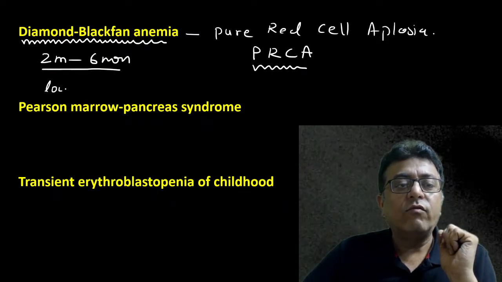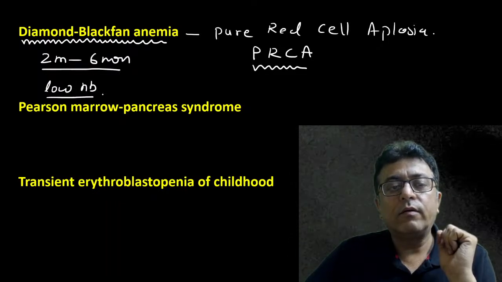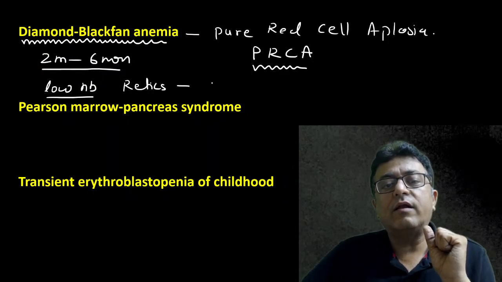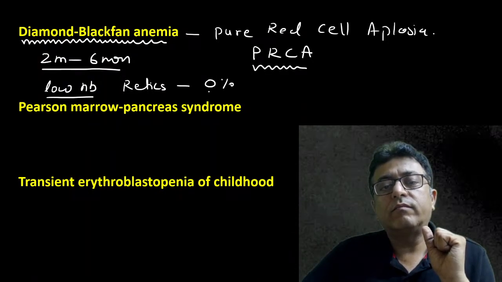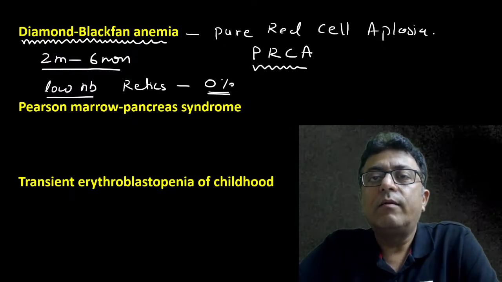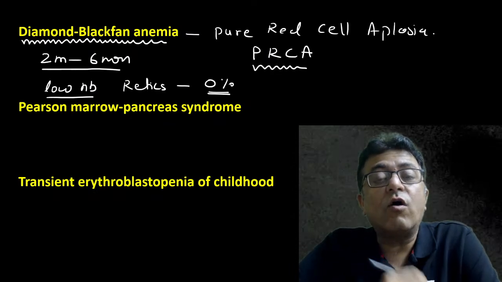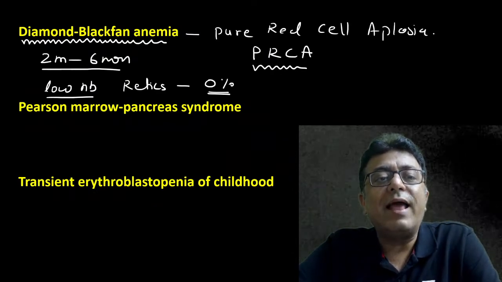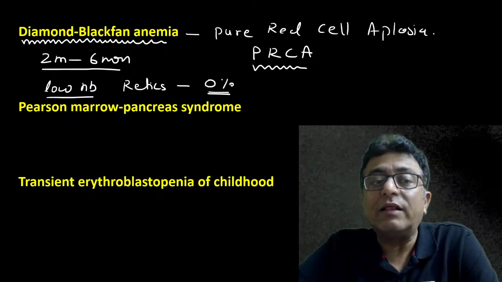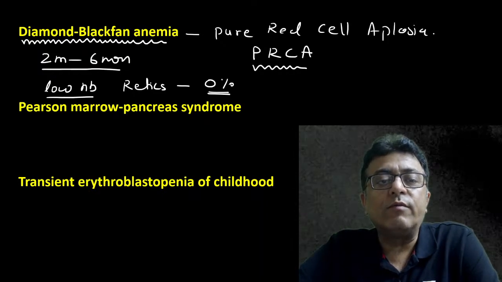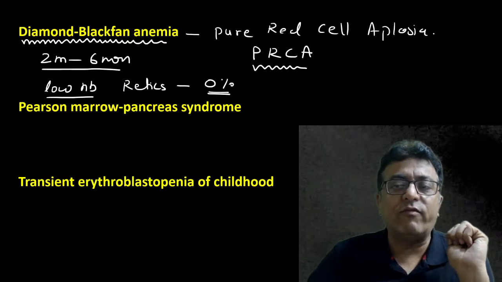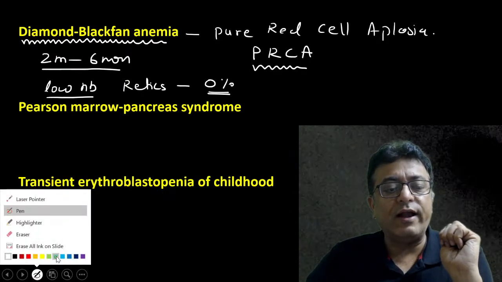So they have very low hemoglobin. Despite low hemoglobin, retics are 0%. Why retic 0? Because it's bone marrow aplasia, pure red cell aplasia. It is congenital pure red cell aplasia. Blackfan anemia manifests between 2 months to 6 months, characterized by low hemoglobin and retics 0. Now, three classical lab findings of Diamond-Blackfan anemia.